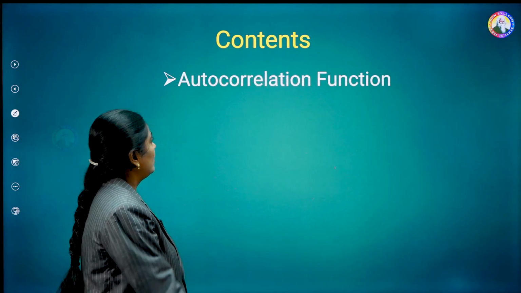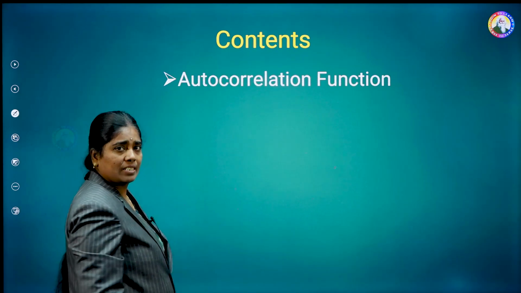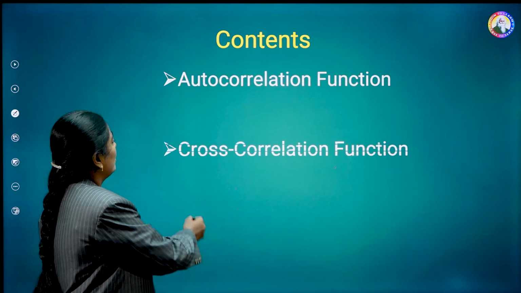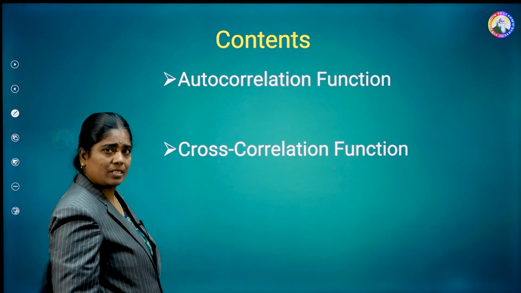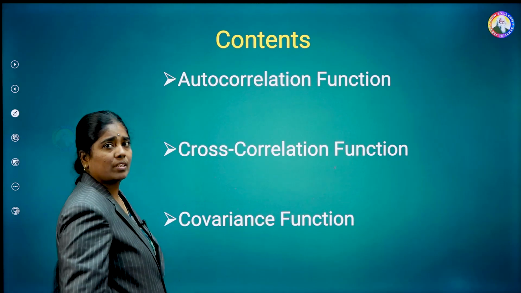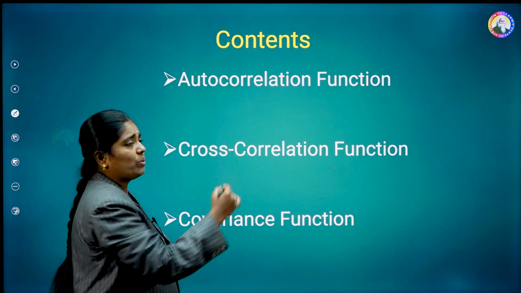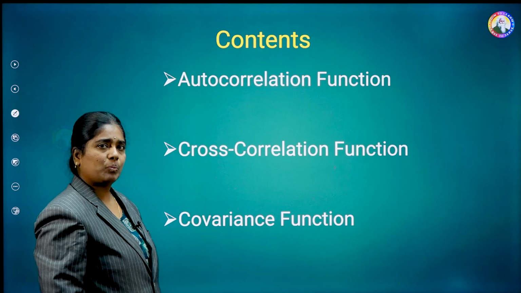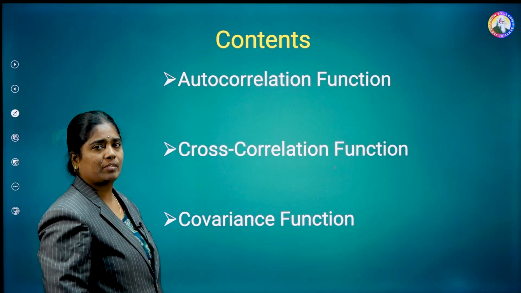Hi to everyone. Today I would like to explain the correlation between the two random processes x of t and y of t. In this video, the contents I am going to cover are the autocorrelation function (ACF), the cross-correlation function (CCF), and the covariance function. These three describe the relation between the random processes x of t and y of t.